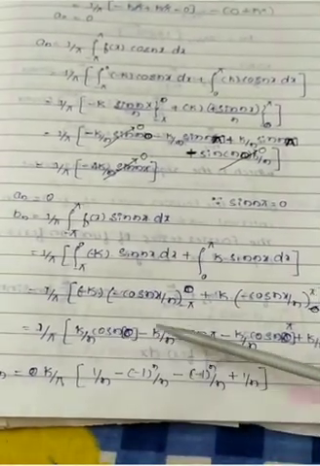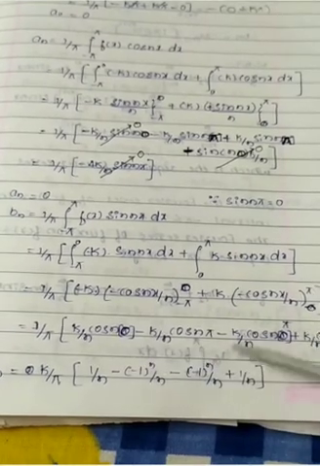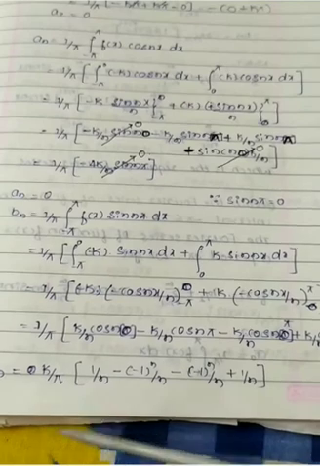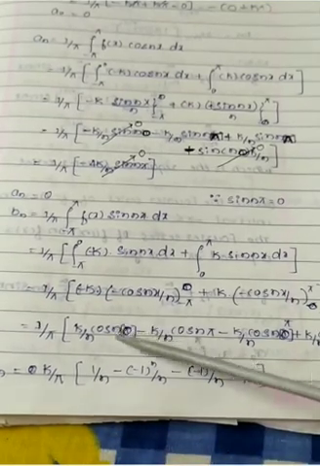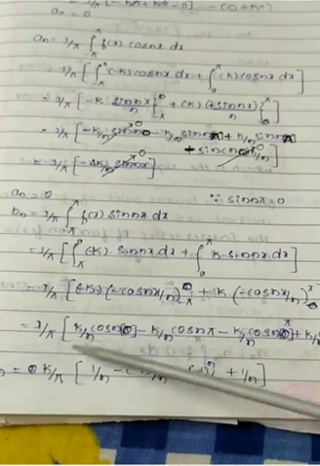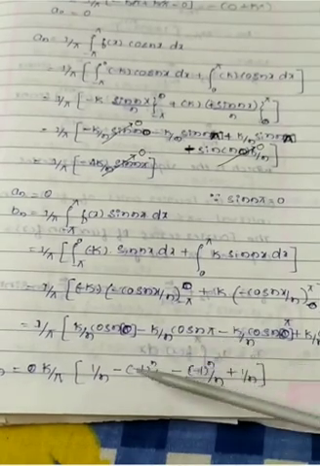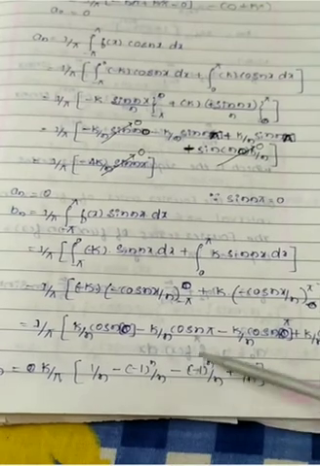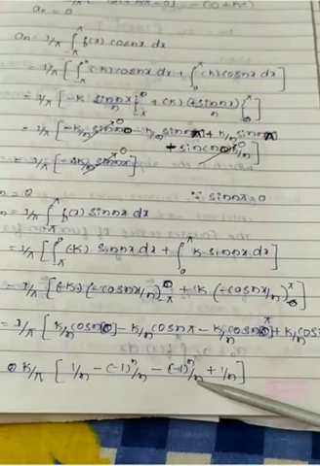Each term, first term, second term, third term and fourth term, has a common k, take it outside. What do you get? k by pi. And cos 0, n into 0 is 0, cos 0 is 1, we get 1 by n, minus cos n pi. The value is what? Minus 1 raised to n divided by n. Next, minus cos n pi, the value is again minus 1 raised to n divided by n.